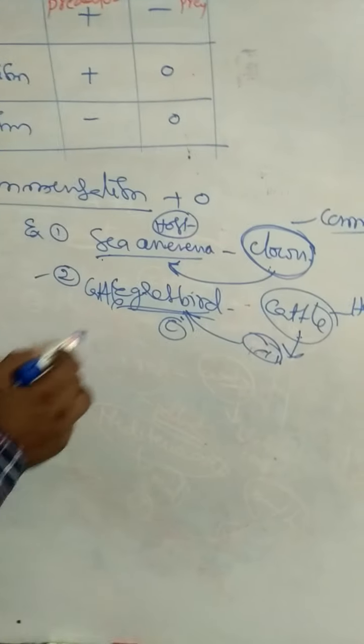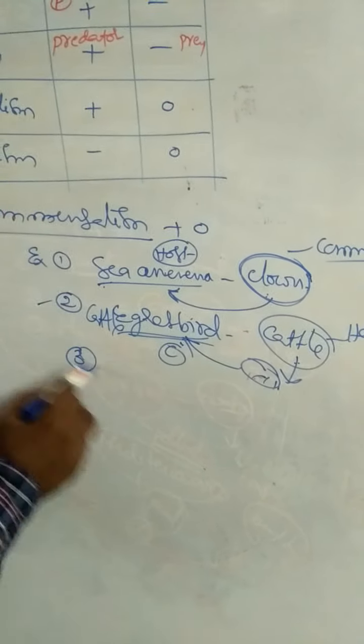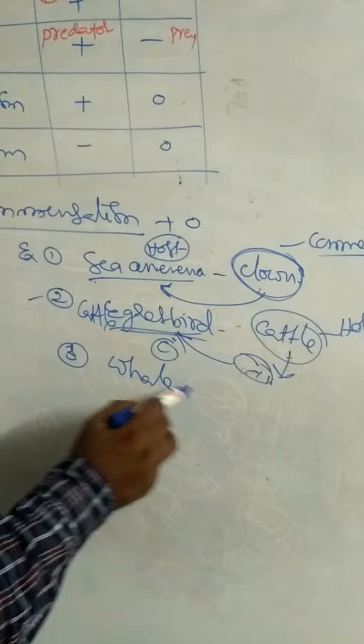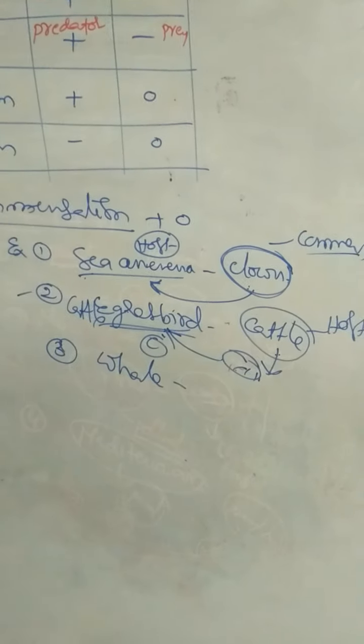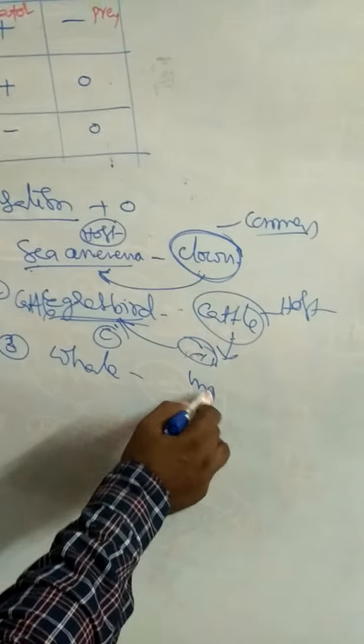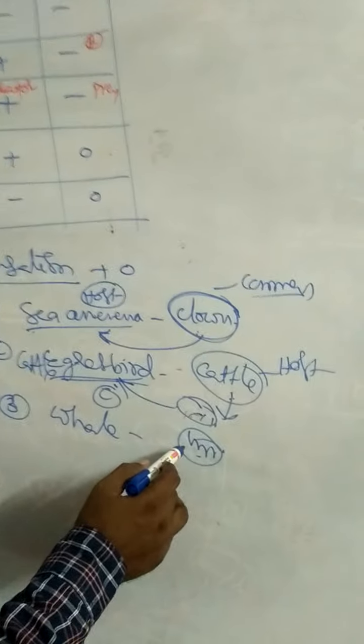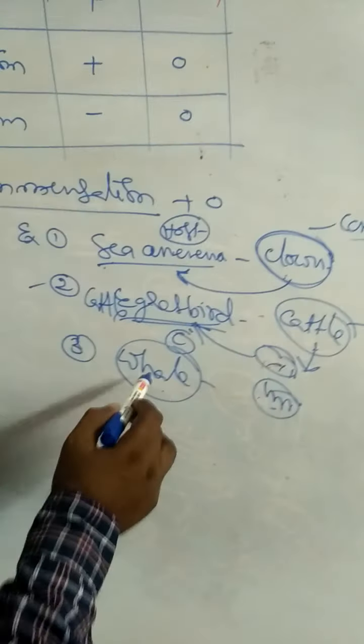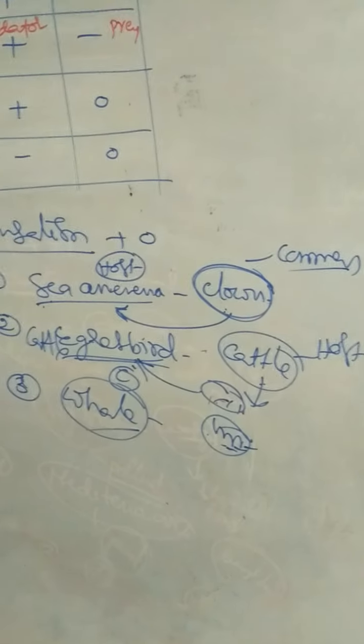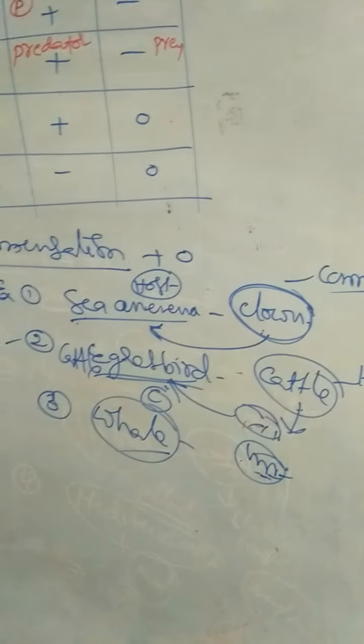Sea anemone and clownfish. Next one, whales and some species. Some of the fishes are present on the whales for protection. So these are commensals. Whales are hosts, neither benefited nor harmed. So that is about commensalism.